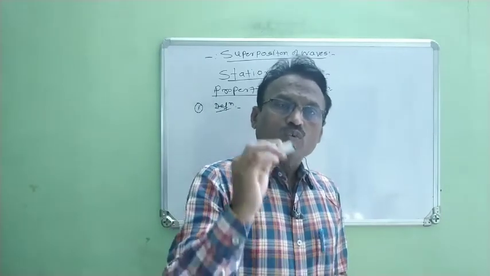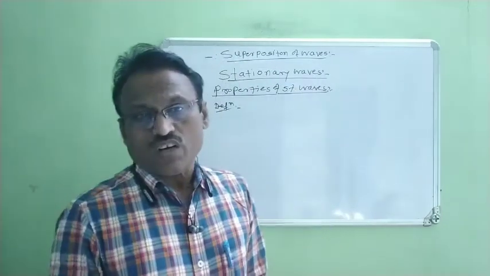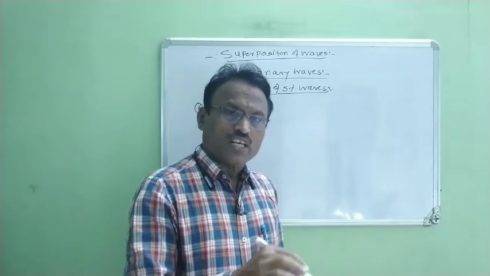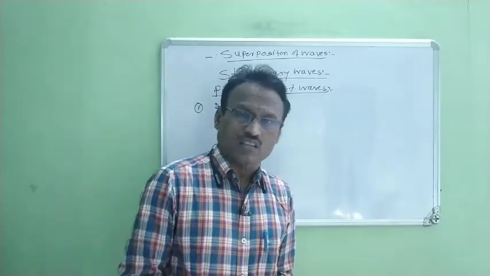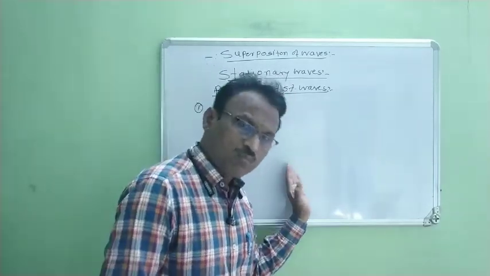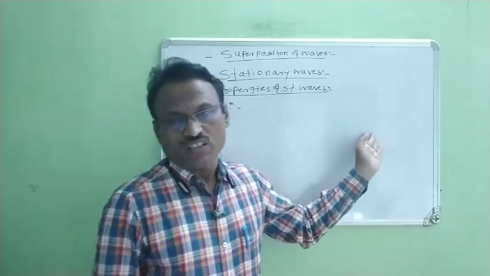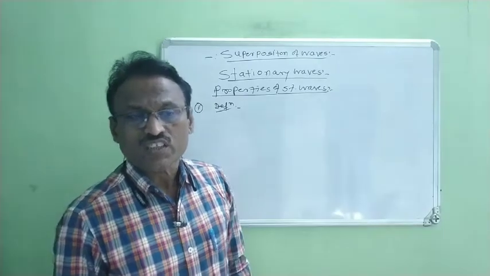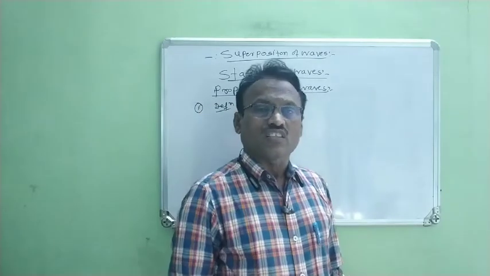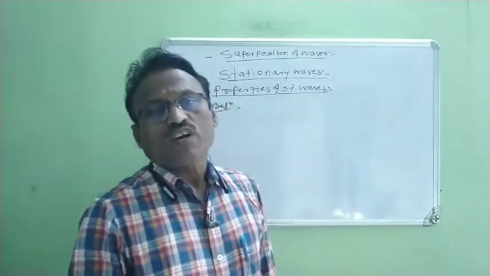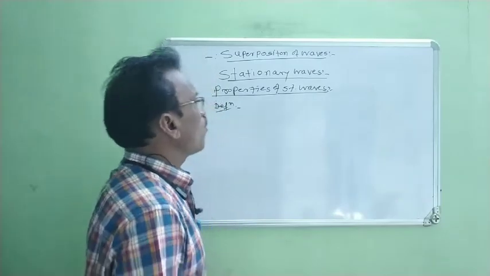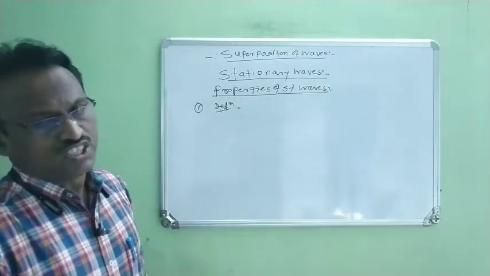When two identical waves travelling through the same medium along the same path, but in opposite direction, and interfere with each other, the resultant wave is called a standing wave, or a stationary wave.